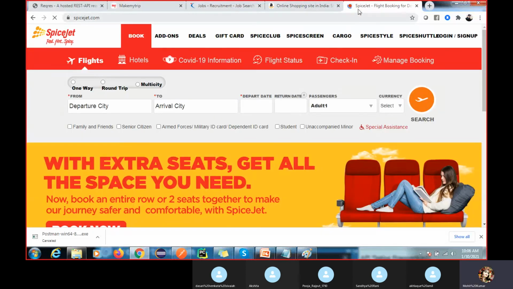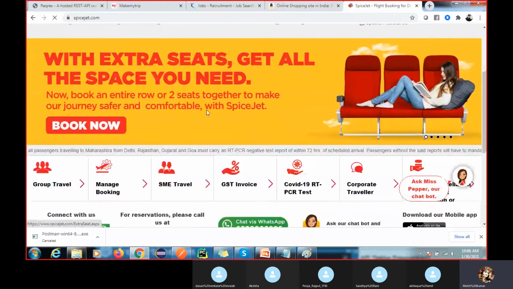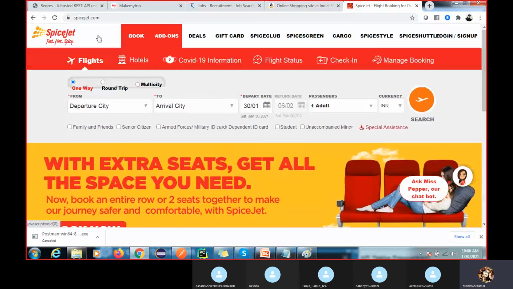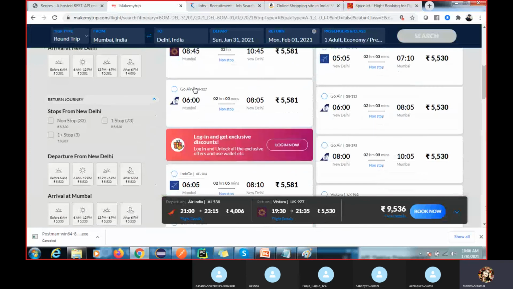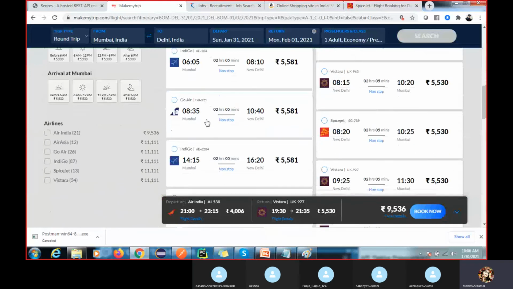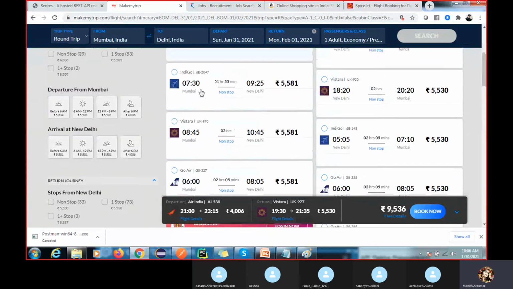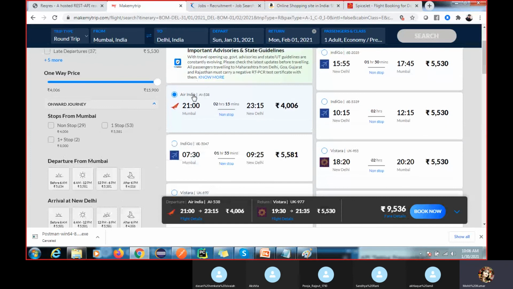Either you can go to SpiceJet and book your tickets directly here, right? But here we have only SpiceJet. In MakeMyTrip, they have integrated all the airline websites, like Go Air, you can see Indigo, right? They have done it through the API. So what is the developer's job here? The developers have developed the logic to integrate multiple applications.